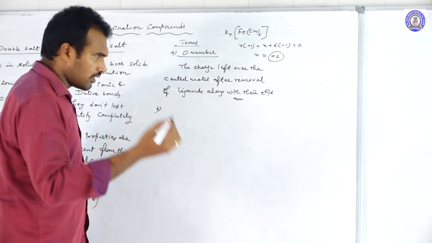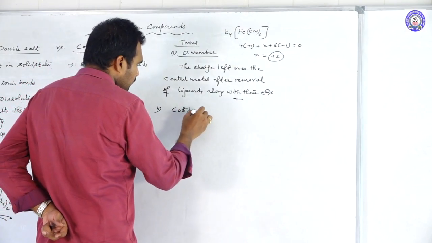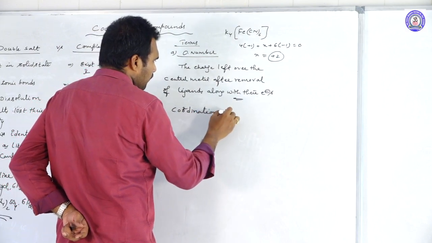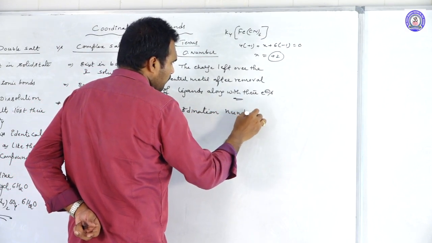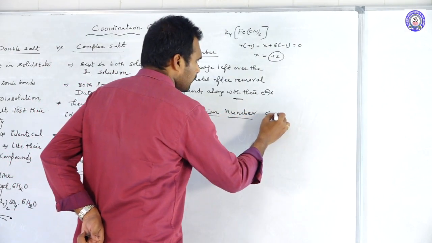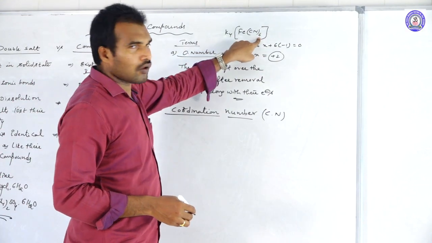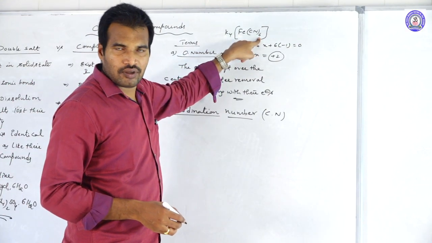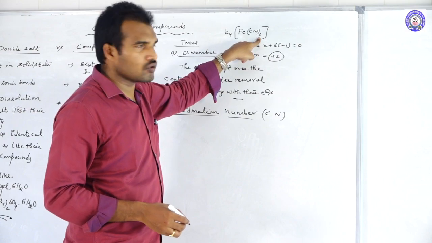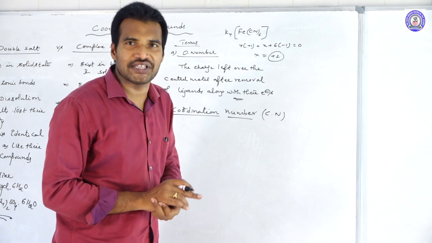Next, move on to the next one, that is coordination number. What is the coordination number? Simply, we represent it with CN. Coordination number is nothing but the number of ligands, the number of atoms, ions, or molecules which surround the central metal atom within the coordination sphere.